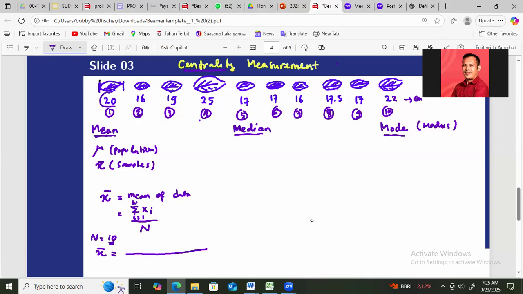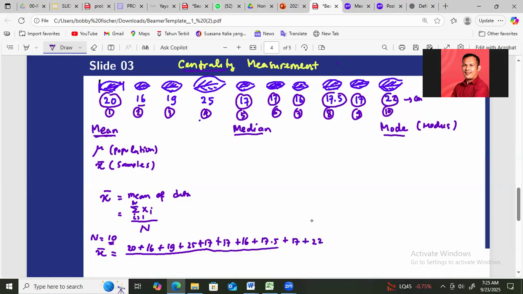This is the first data, 20, and then you add 16, the second data, then plus 19, plus 25, plus 17, plus 17, plus 16, plus 17.5, plus 17, plus 22.